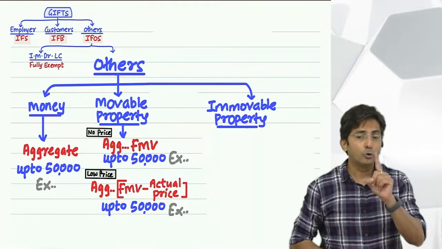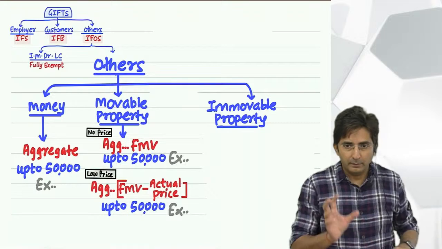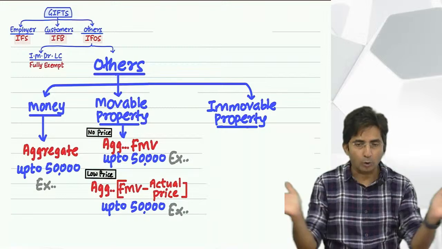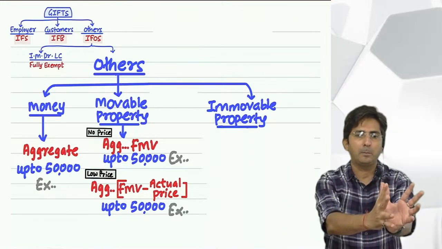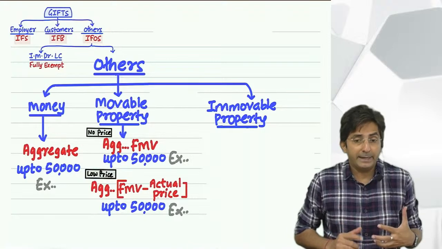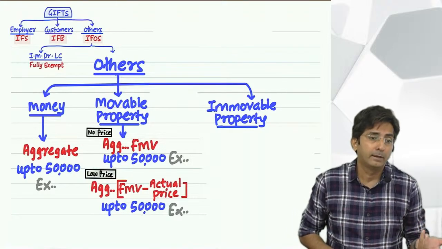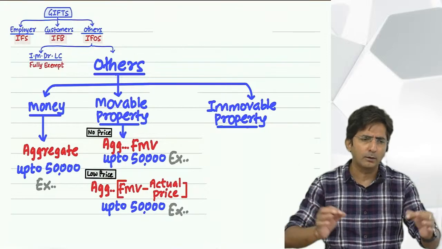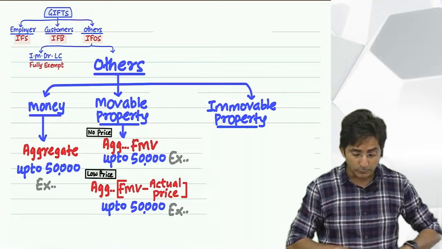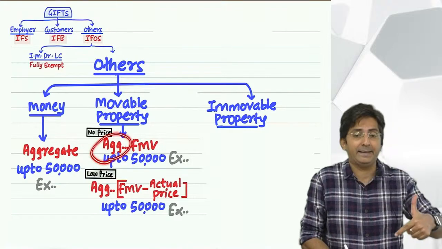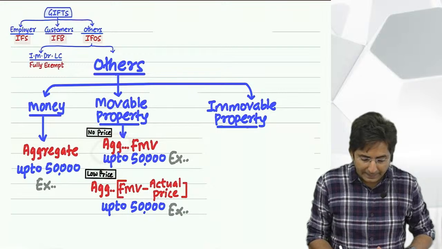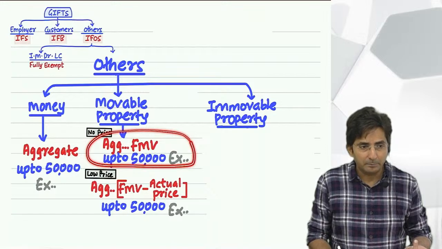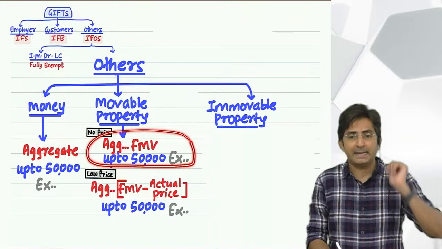Aggregate. See, don't forget in this whole topic, when we are measuring that 50,000, is it 50,000 from one person or all people combined? All people combined in the whole year. It might happen that in January I got some gift, then August, then September. You have to add the total of the whole year from all the people combined. That is why I am mentioning the word aggregate. So, aggregate fair market value, if it is up to 50,000, then exempt. And if it is above 50,000, then taxable.